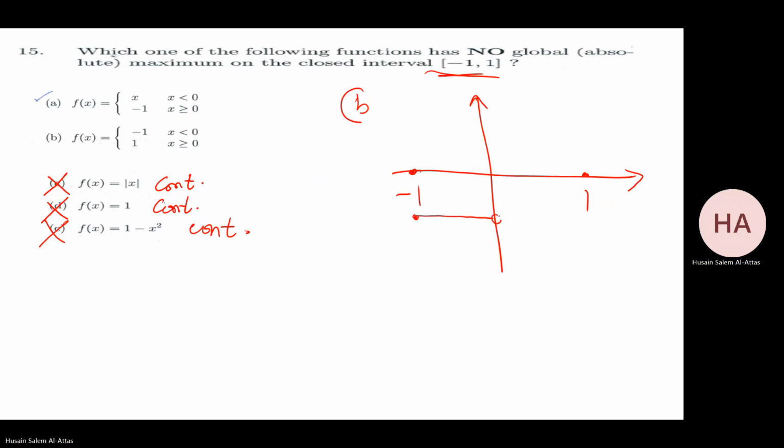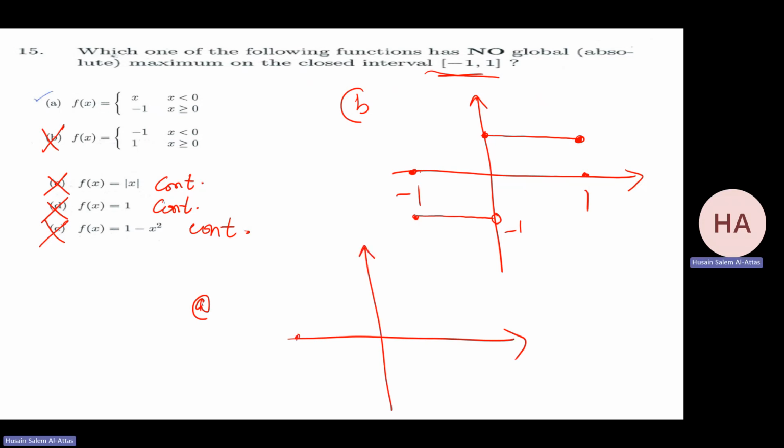This is open, this is minus 1. If x is positive, it's 1, and it's open here. Does it have a maximum? Yes, very clear. 1 is an absolute maximum. So this is wrong.